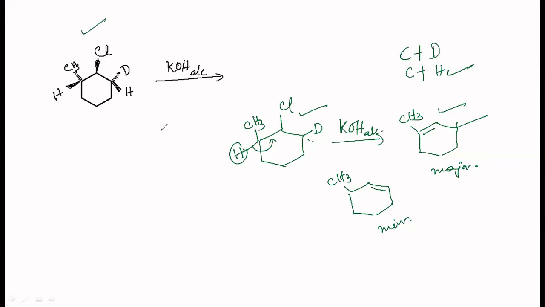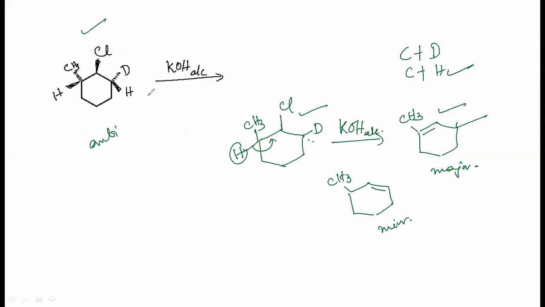But if I have given like this, then it is expected that you should know how the elimination reaction happens. Elimination is always anti. In the sense, the groups or atoms which are being eliminated should be as far apart as possible, anti to each other.